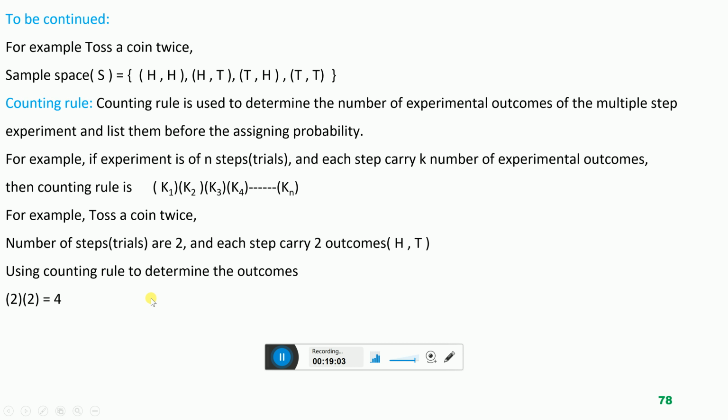Or for example, suppose we toss a coin 3 times. What are the total steps of the experiment? 3 steps, because we have to toss 3 times. And each step carries how many outcomes? 2. To determine the total number of outcomes of this experiment, multiply the experimental outcomes of each step with each other. So 3 steps, each step carries 2 outcomes. 2 multiplied by 2 multiplied by 2 is equal to 8. The total number of experimental outcomes is 8.